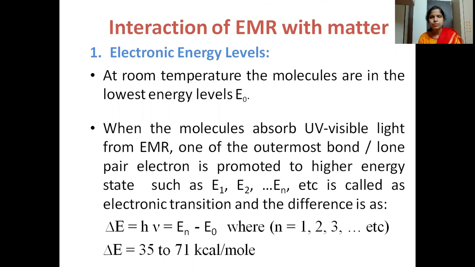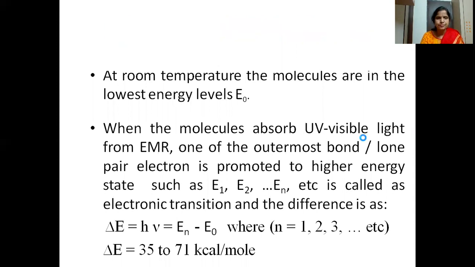E0 is the ground state electronic energy level, E1 is the first excited electronic energy level, and E2 is the second excited electronic energy level. So from E0 it may go to E1. That is what happens when we expose the sample to UV visible light.